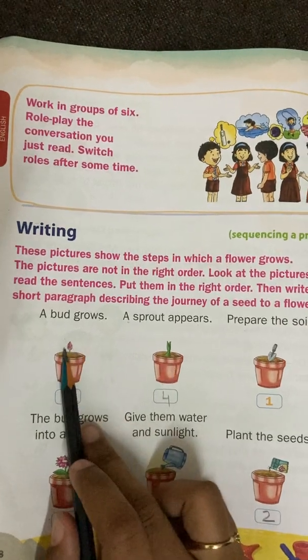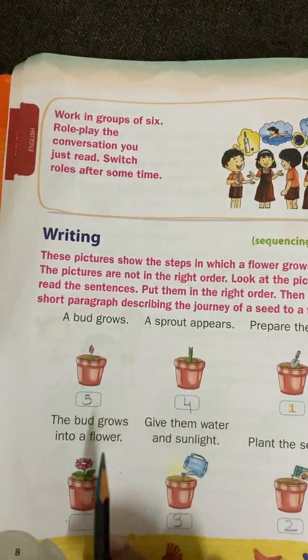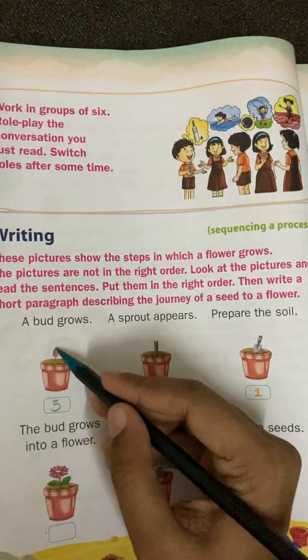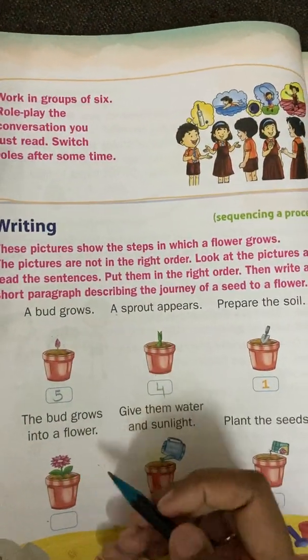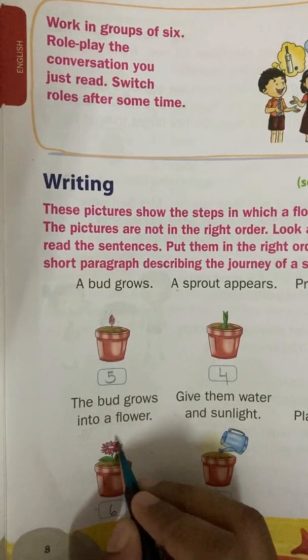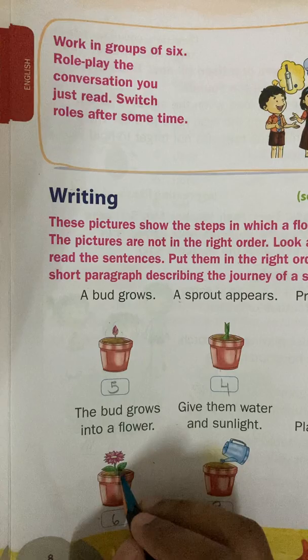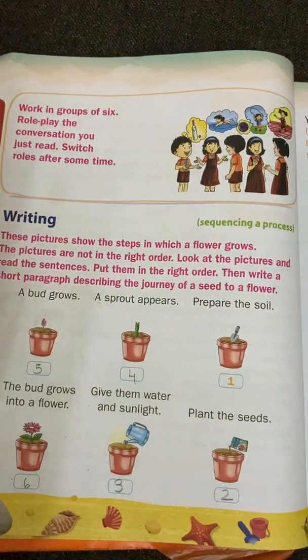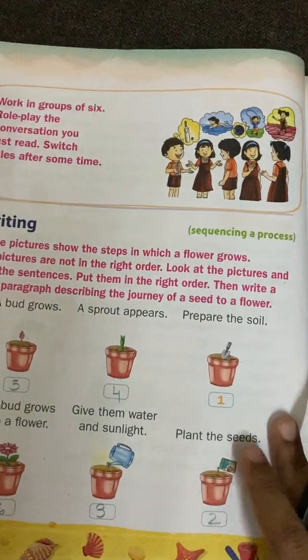Yes, the bud will grow. Next, the bud grows into a flower. Okay, children, finally see this. It has turned into a beautiful flower. So this is the sequence of growing a plant.